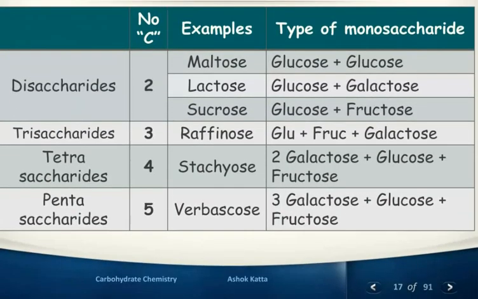Classification of oligosaccharide: disaccharide, maltose, lactose, sucrose: glucose plus glucose, glucose plus galactose, glucose plus fructose in sucrose. Trisaccharide: raffinose, glucose plus fructose plus galactose. Tetrasaccharide: stachyose, galactose plus glucose plus fructose, and pentasaccharide, like that.